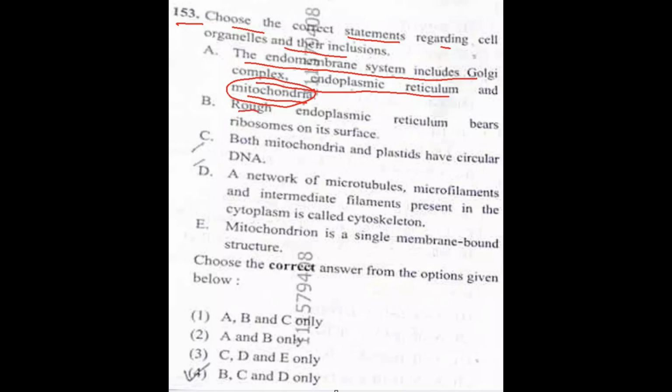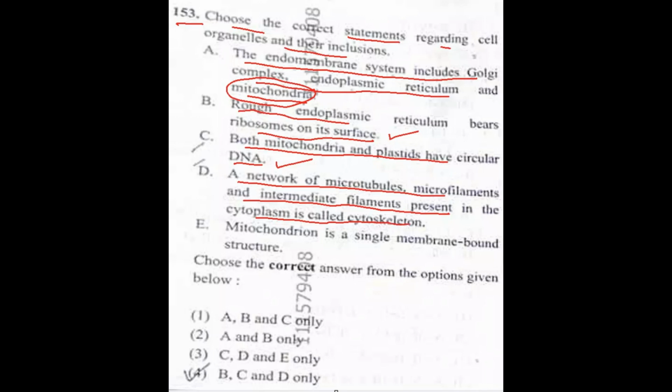Option B. Rough endoplasmic reticulum bears ribosomes on its surface. This is a correct statement. Option C. Both mitochondria and plastids have circular DNA. That is also true. Option D. A network of microtubules, microfilaments, and intermediate filaments present in the cytoplasm is called cytoskeleton. That is also correct.